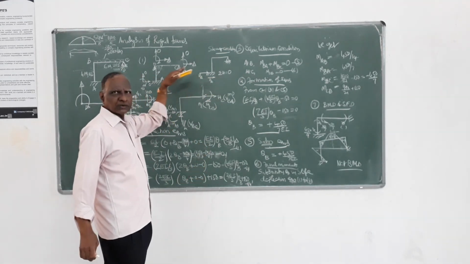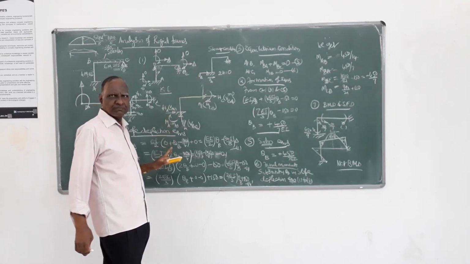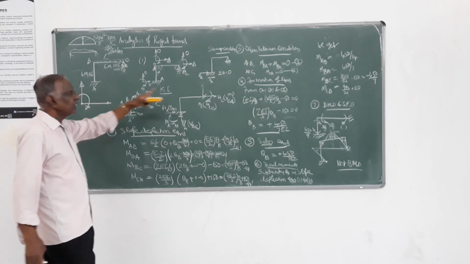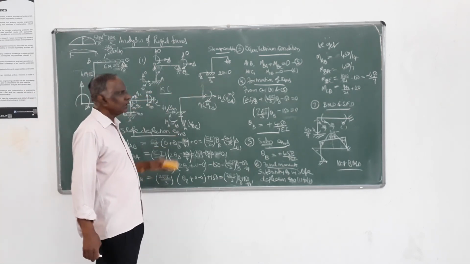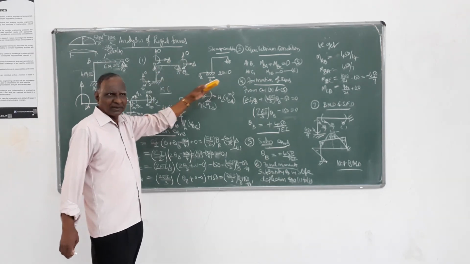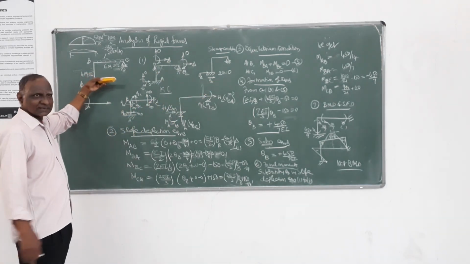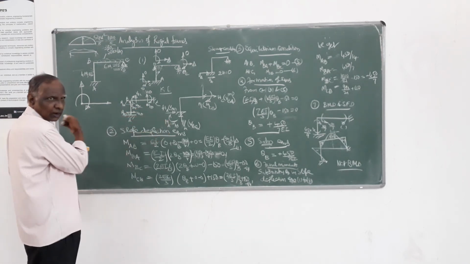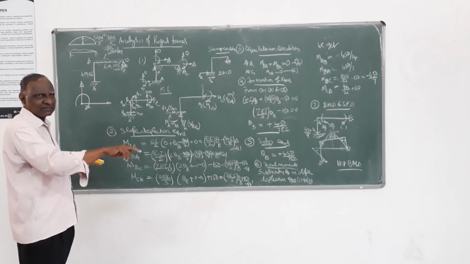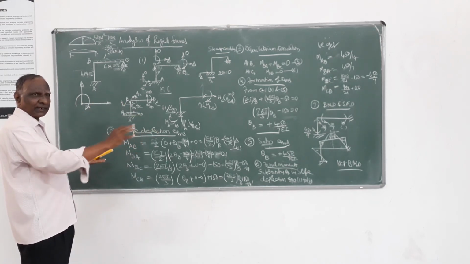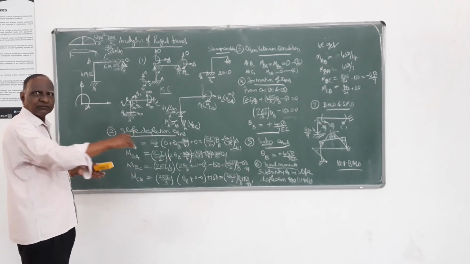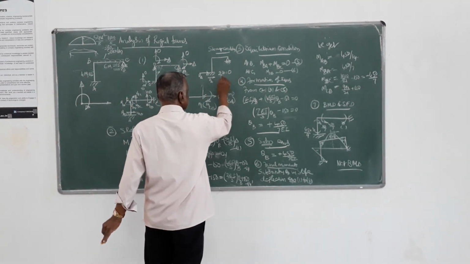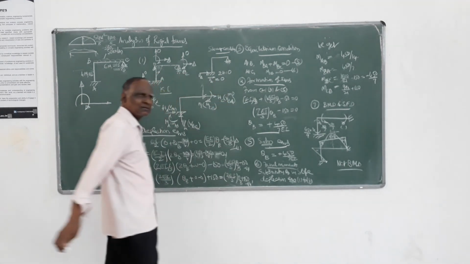Always you take positive directions. These are the horizontal reactions at the support. The positive direction is this HA, that direction. Then if any load is given in this direction, that load you take as positive. If a load is given in the opposite direction, minus. If loads are there in both positive and negative directions, write both. Here it is only this, HA equals 0.